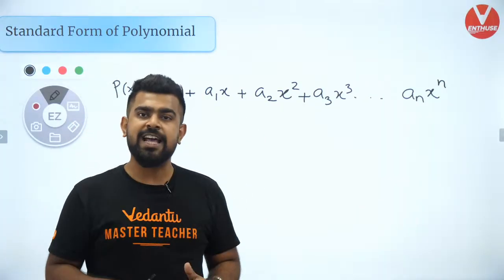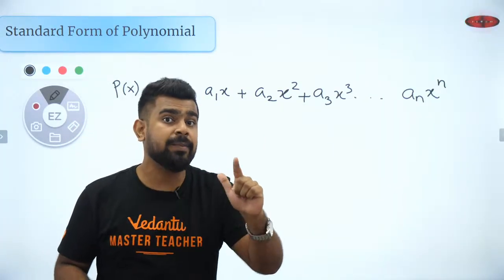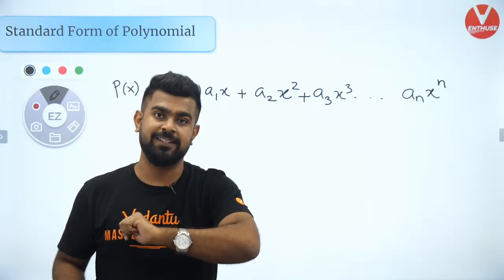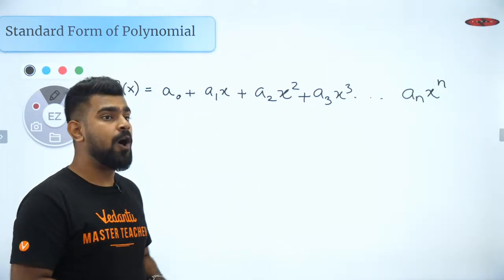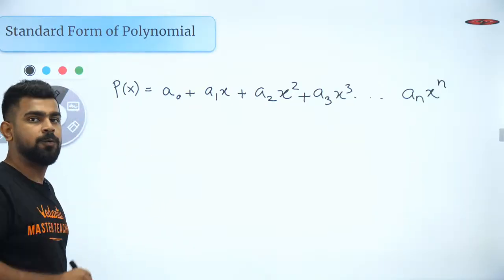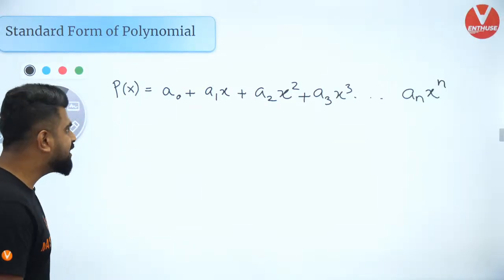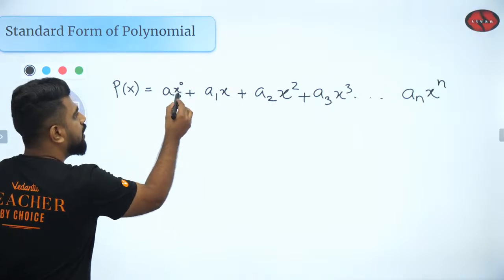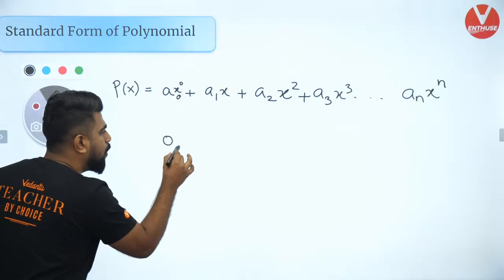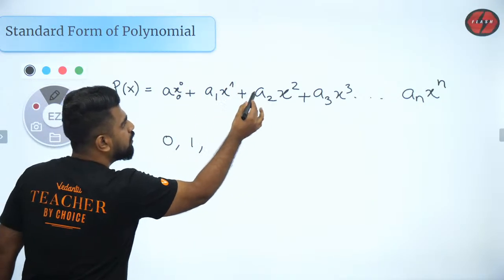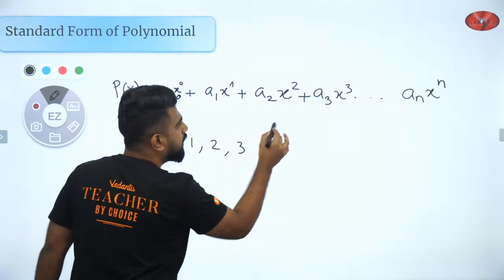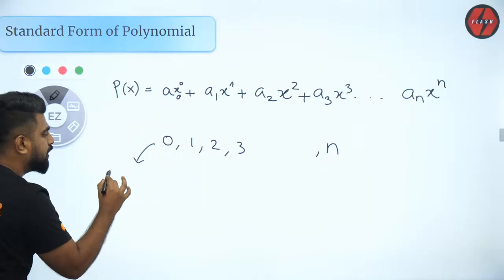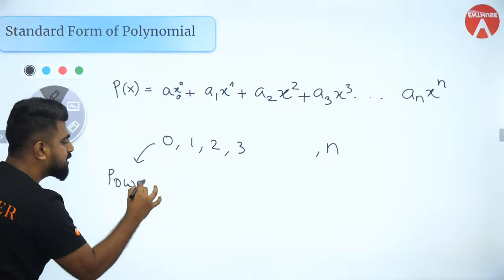Can anyone tell me that? Because there are certain parameters you need to satisfy. You can't simply call it a polynomial. So I want you to tell me right now. What is the condition? The first condition is, look at the powers of x. Powers of x start from 0, 1, 2, 3, all the way up to n. So if you look at the powers of x, they are all whole numbers.